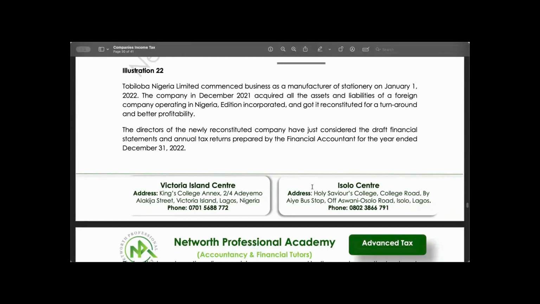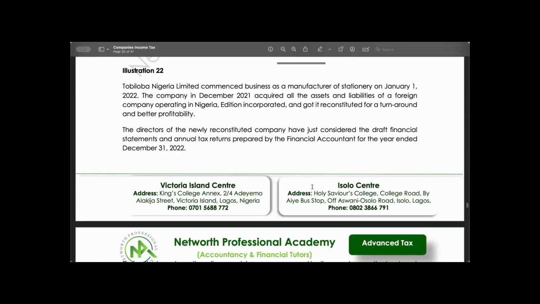Tobiloba Nigeria Limited commenced business as a manufacturer of stationery on 31st January 2022. The company in December 2021 acquired all the assets and liabilities of a foreign company operating in Nigeria, Edition Incorporated, and got it reconstituted for a turnaround and better profitability.